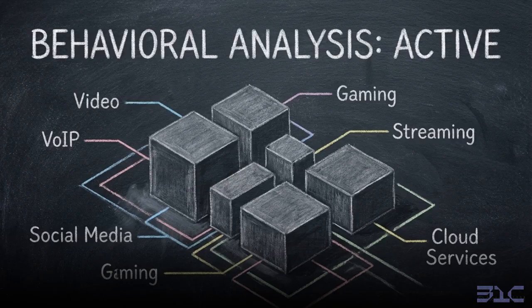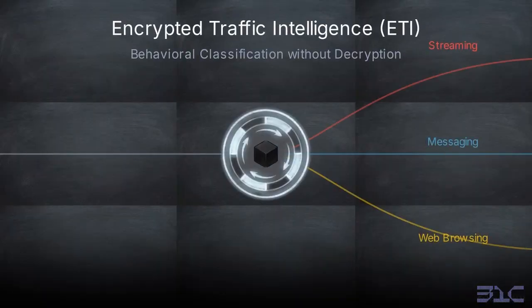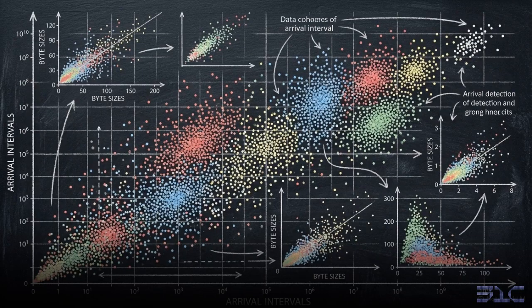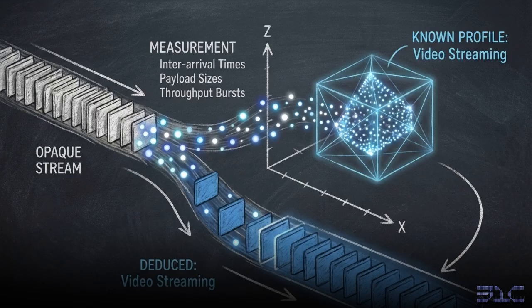To solve the QUIC blind spot without breaking network performance, security firms are deploying Encrypted Traffic Intelligence. Encrypted Traffic Intelligence, or ETI, is a monitoring approach that uses machine learning to classify network flows without decrypting the payload. The core philosophy of ETI shifts the objective entirely. Instead of attempting to read encrypted packet metadata, the system analyzes the overall behavioral patterns of the packets as they move through the network. The system measures packet inter-arrival times, payload sizes, and throughput bursts from the opaque stream.